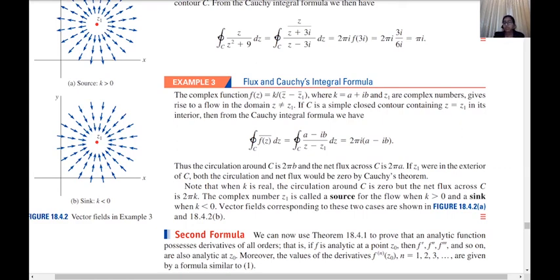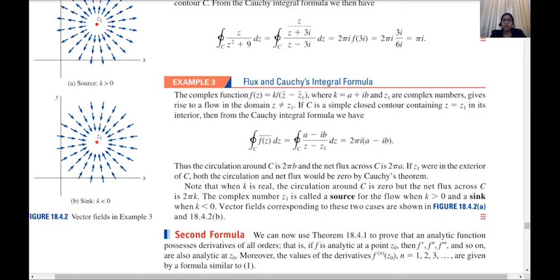There are also two definitions: if k is a real number and k is greater than 0, then z1 is called the source, and if k is less than 0, then z1 is called the sink. There is pretty much stuff in this third example. We can easily get questions from it in part A or even part B. So just keep that form of the function in mind and we can easily determine the circulation and the net flux of a given function, which is a flow.